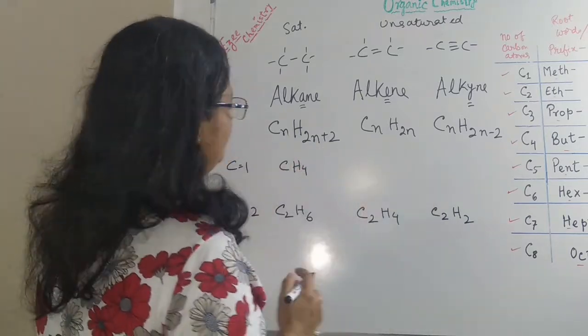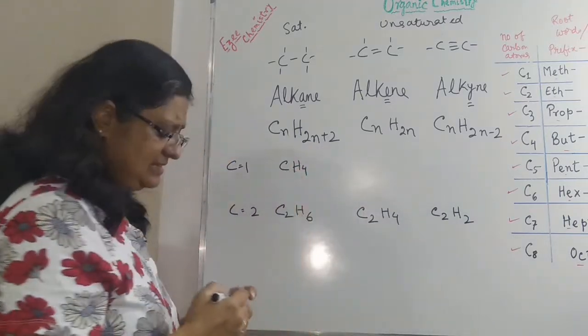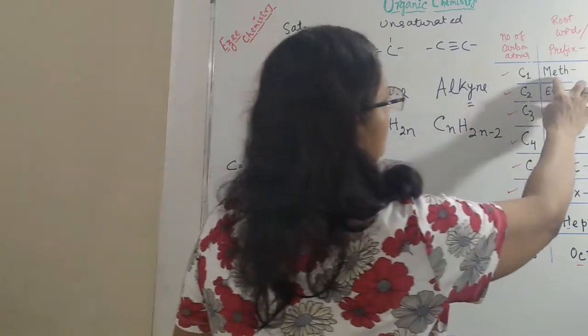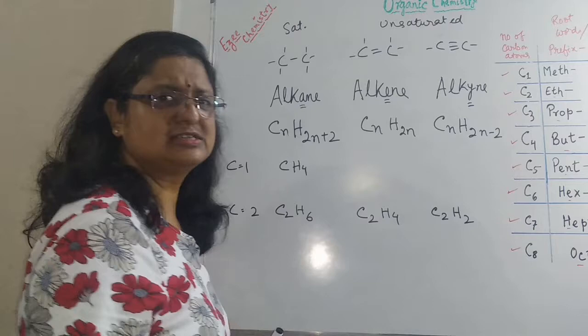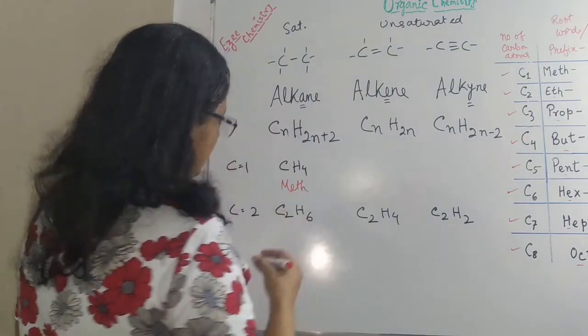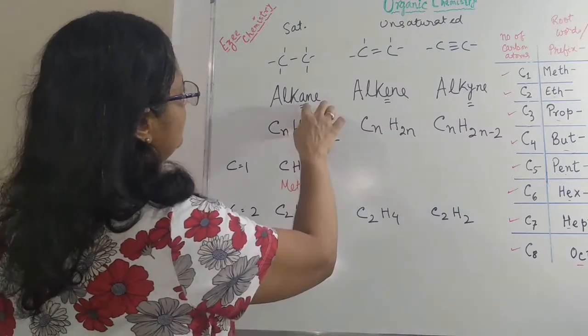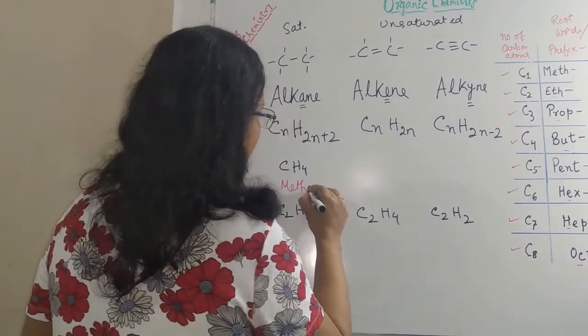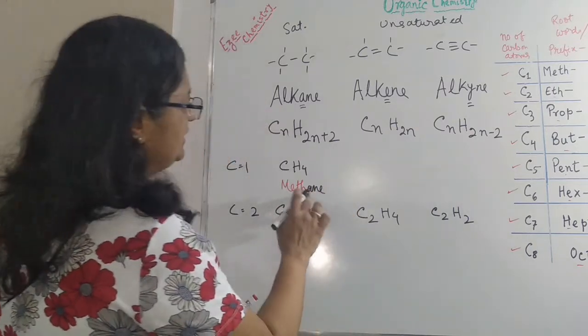Okay, let us do the naming first. For this one, CH4, what could be the name? We have meth as the starting for C1. So it will start with meth. And what will be the end of this one? It will end with ane. For single bond, we will have ane. So methane.